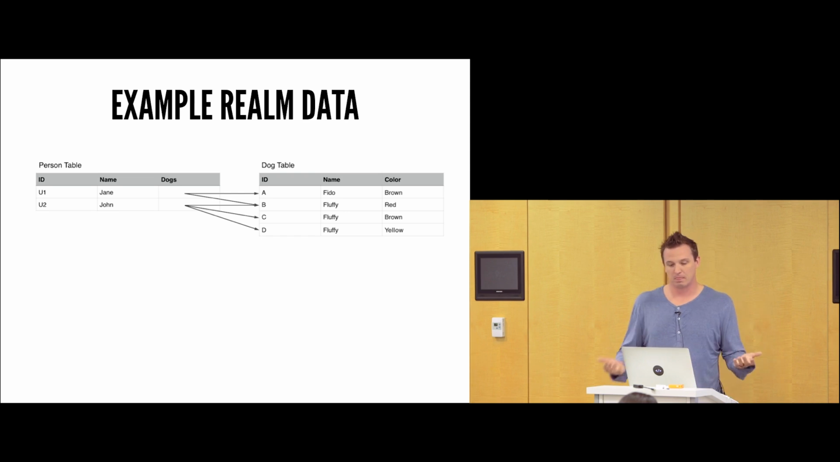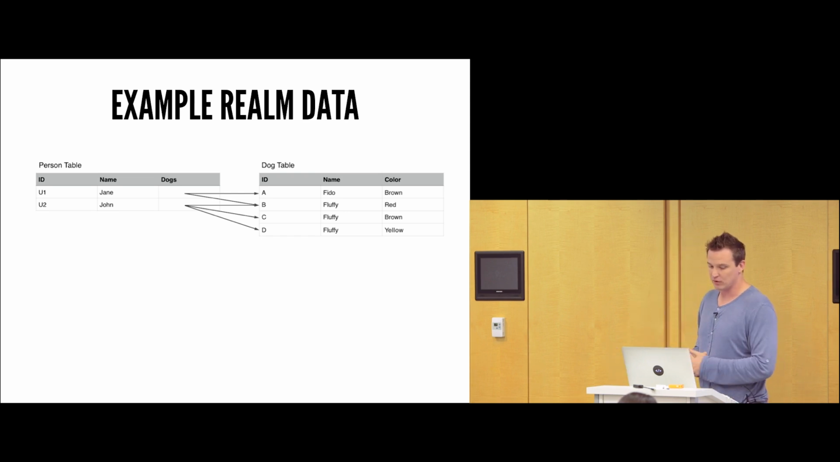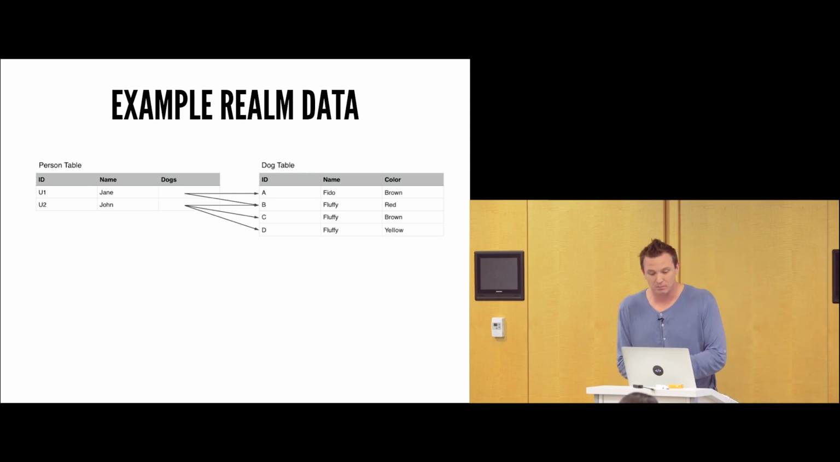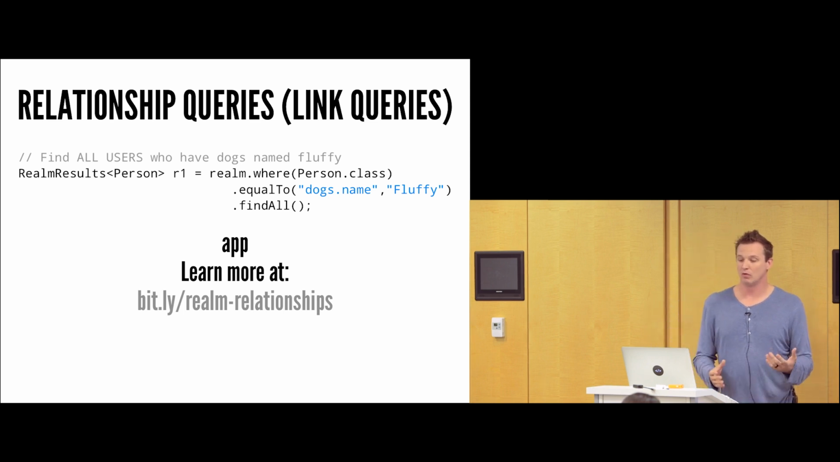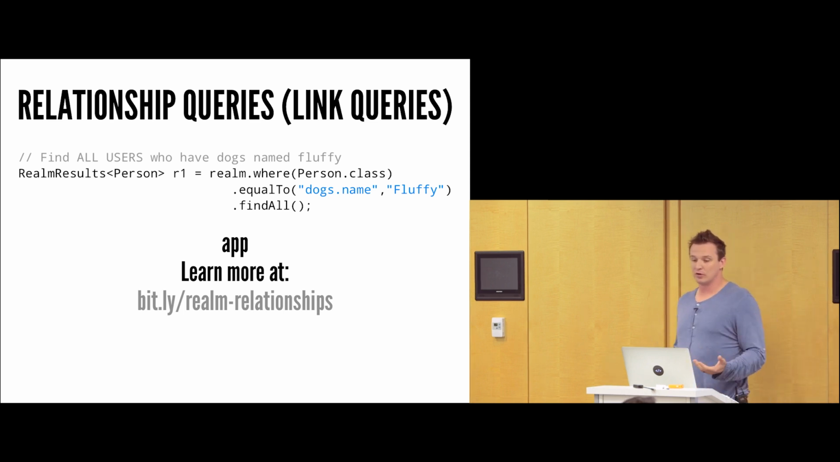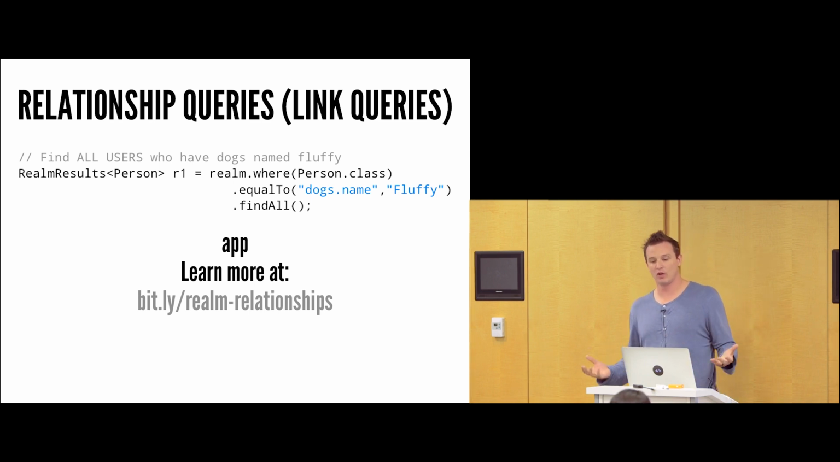It looks like Jane and John share a dog named Fluffy, which is ID number B there, and then we see all the other dogs inside there. I'm not really sure what's up with John, though, because John has 3 dogs named Fluffy, but whatever, to each his own. So how would we go ahead and query this type of thing? Well, here's what we could do. We would return all person objects here, and we're going to say, hey, realm, give me all the people who have dogs whose name is Fluffy.